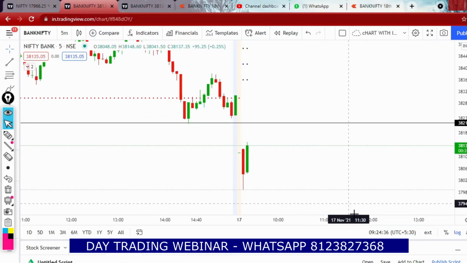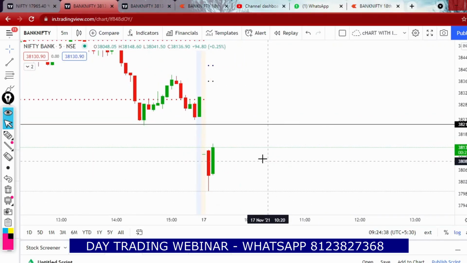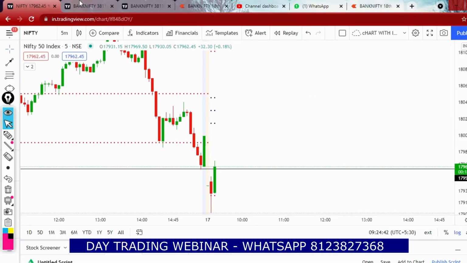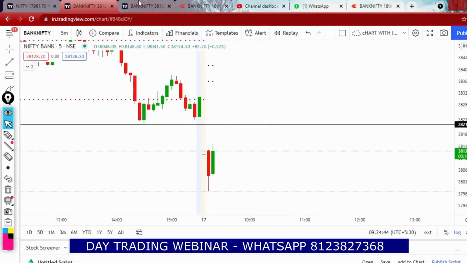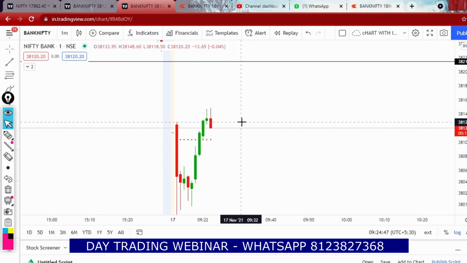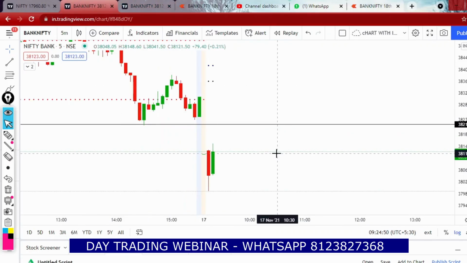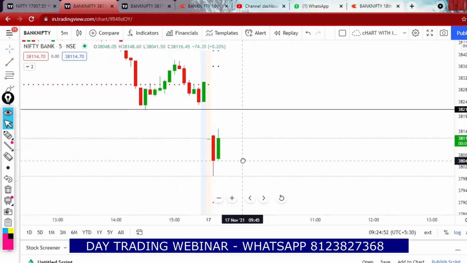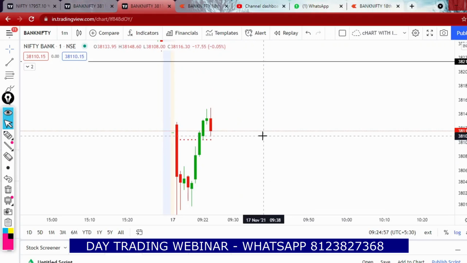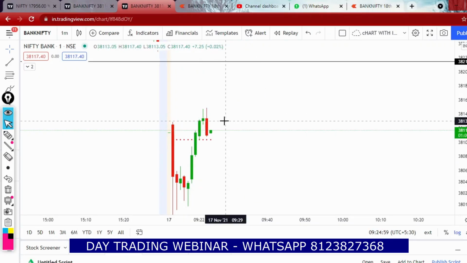As an option buyer, I just need one candle in Bank Nifty. One big candle in Bank Nifty is enough for me to make a profit. So as an option buyer, for me, entry is more important than exit. Strike price selection, we discussed in another video, but today the first candle is trying to... sellers again enter at the important level of their first candle high.